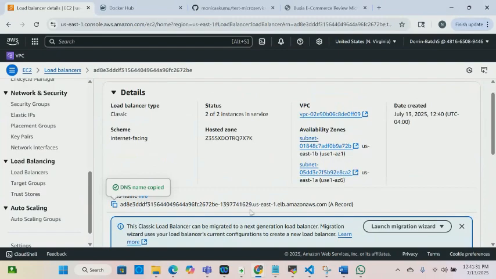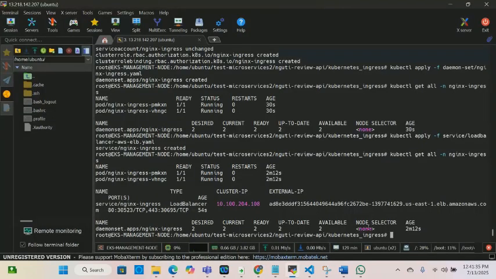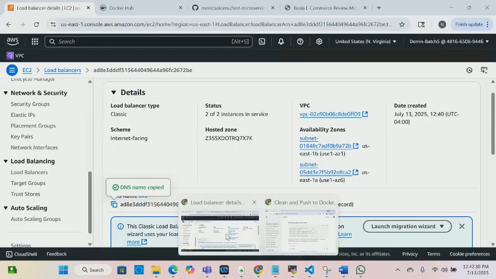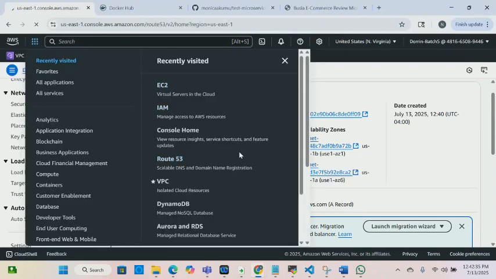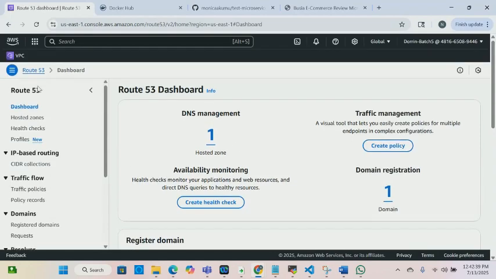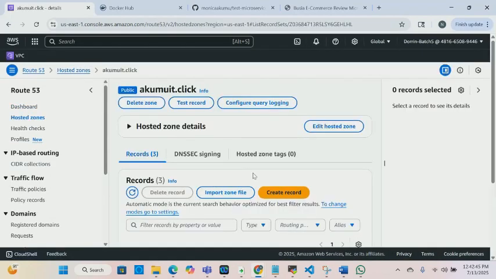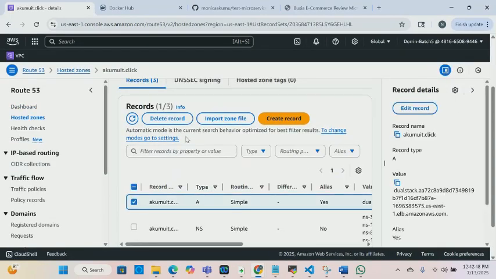And then where's our DNS? This is our DNS. See, it's a record. That's it right here. So now we need to map our DNS to Route 53. So we're gonna go to our Route 53. I have my domain name there. I'm gonna go to hosted zone, and this is my domain name.